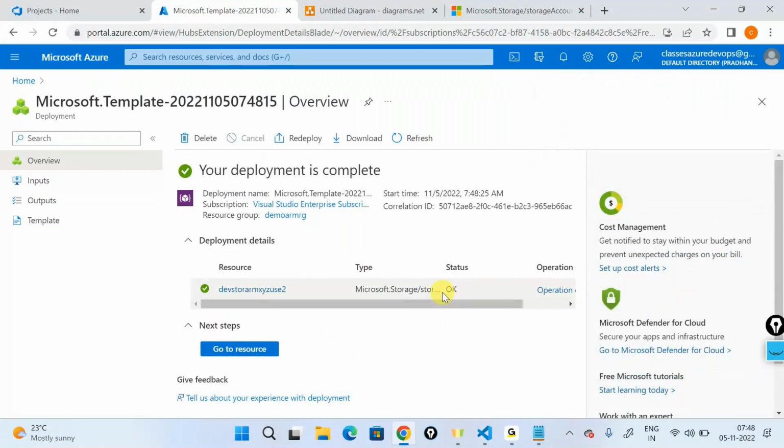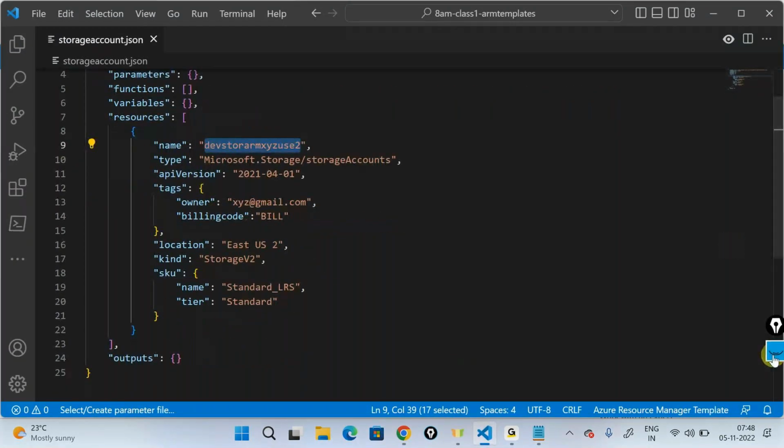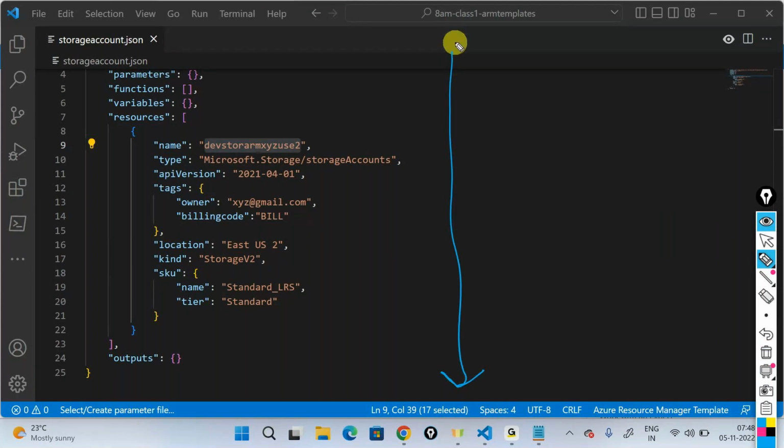It said the status is okay, which means that Azure knows that you're using a template. So Azure is saying, okay, fine, you're giving me another template. Let me go into the resource group where you're deploying, and let me see whether there is a storage account already with the same name. It says yes, the name is already there.